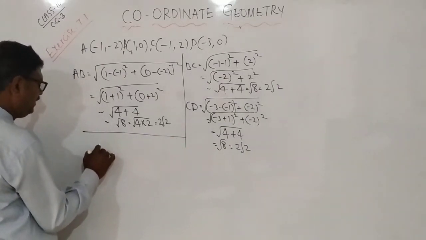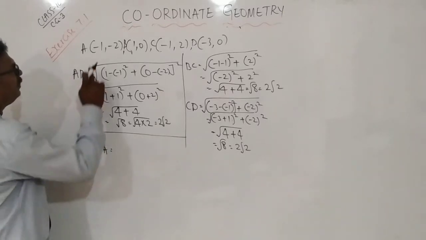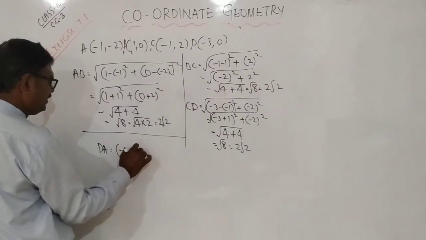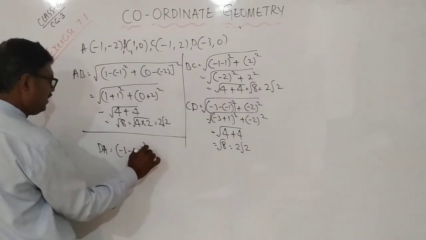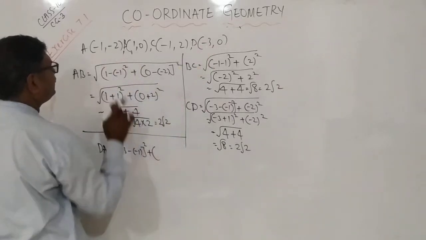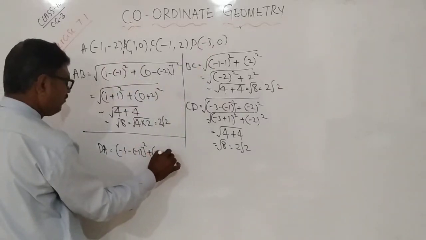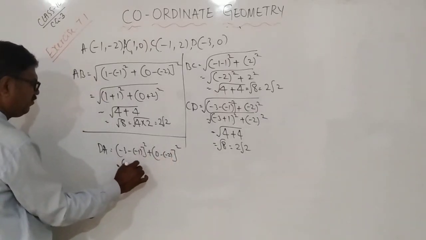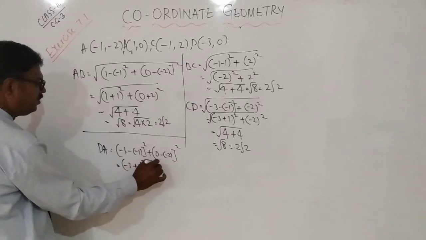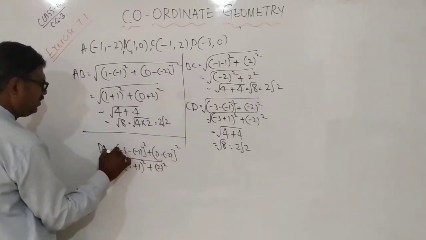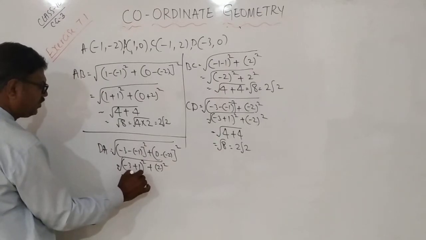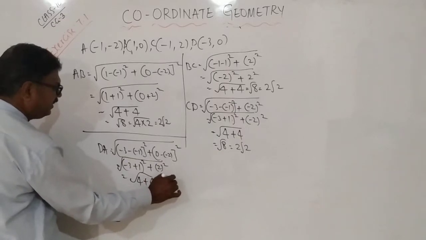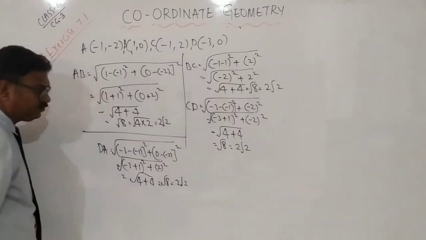Next one more we find out, DA. Square root of (-3 minus of -1) whole square plus (0 minus of -2) whole square. So again (-3 plus 1) whole square plus 2 whole square, square root. Again 2 square is 4, here also 4. 4 plus 4, 8. It is nothing but 2 root 2.